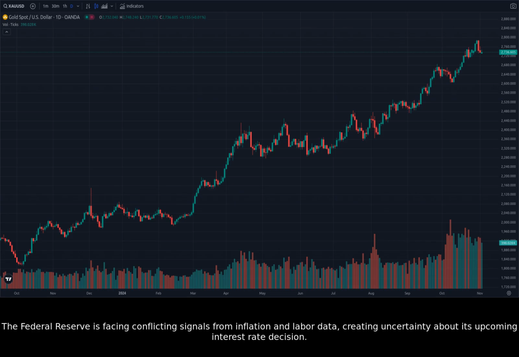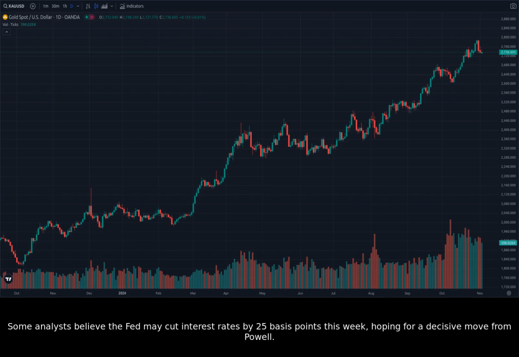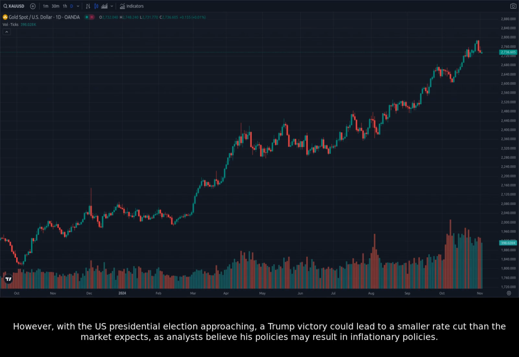The Federal Reserve is facing conflicting signals from inflation and labor data, creating uncertainty about its upcoming interest rate decision. Some analysts believe the Fed may cut interest rates by 25 basis points this week, hoping for a decisive move from Powell. However, with the U.S. presidential election approaching, a Trump victory could lead to a smaller rate cut than the market expects, as analysts believe his policies may result in inflationary policies.